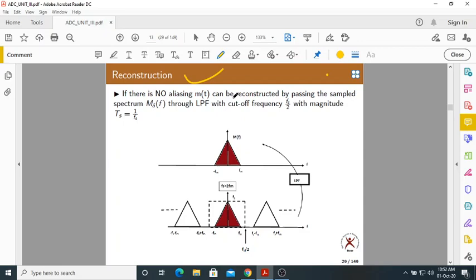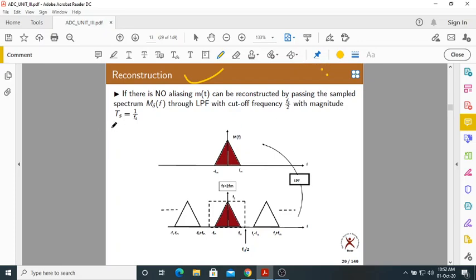Even though most of the signals that we use in our day-to-day life are analog in nature, we convert them into discrete time, do whatever processing is required, and again convert them back into analog. That is the most essential thing of any communication system, so that's why reconstruction is very important.